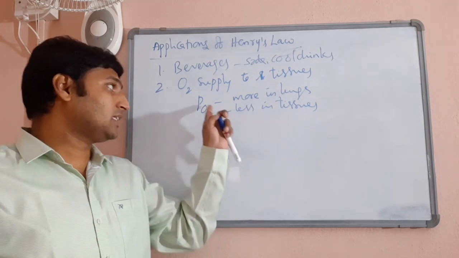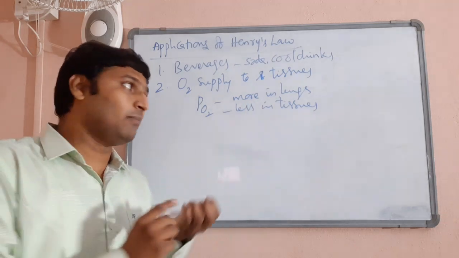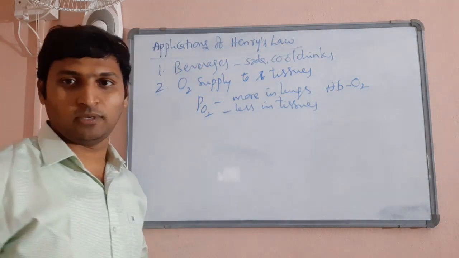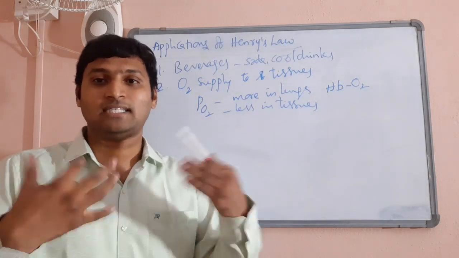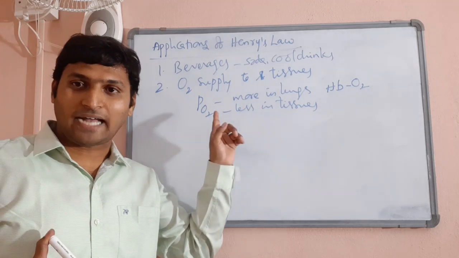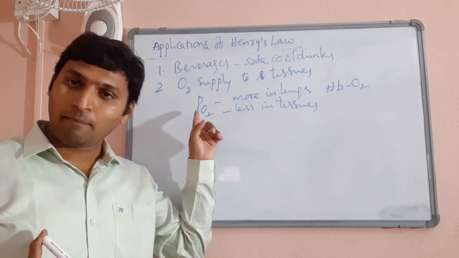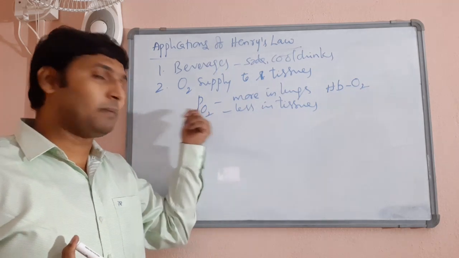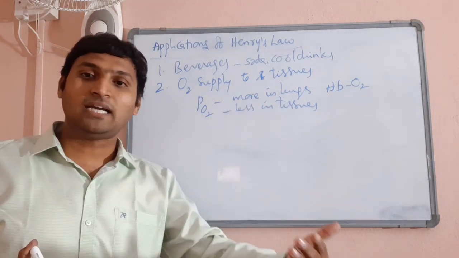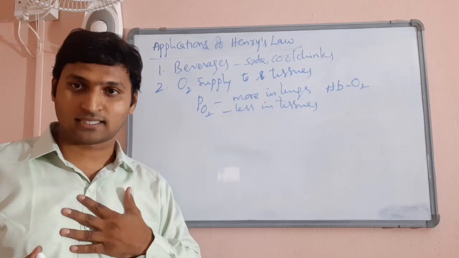In lungs, because partial pressure of oxygen is high, hemoglobin combines with oxygen to form oxyhemoglobin. I mean, blood dissolves oxygen nicely. According to Henry's law, the solubility of gas in liquid is directly proportional to its partial pressure, right? So, because partial pressure of oxygen is more, the blood dissolves oxygen nicely in lungs.